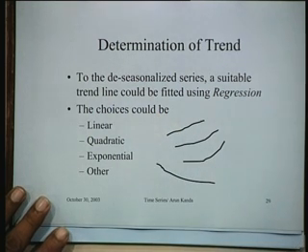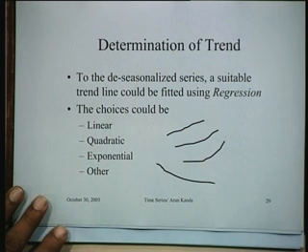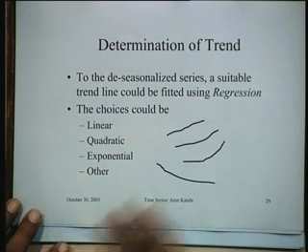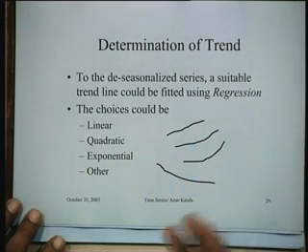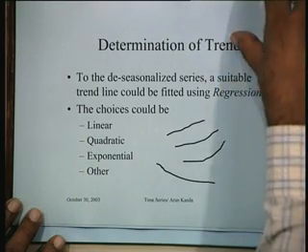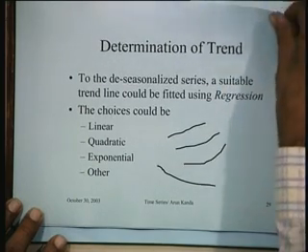So once you have a deseasonalized series, which is like the average, how it is behaving, you try to find out what would be the best function that would fit this. This can be determined by regression, or it can be determined by inspection, depending upon what is the degree of accuracy you want, and that function will be the trend line TT that we are talking about.